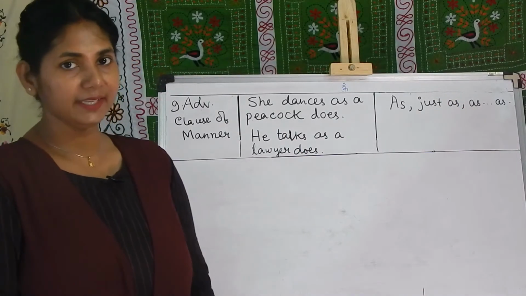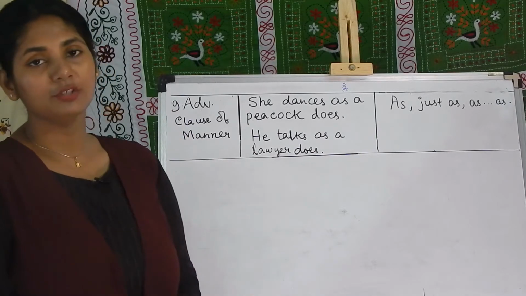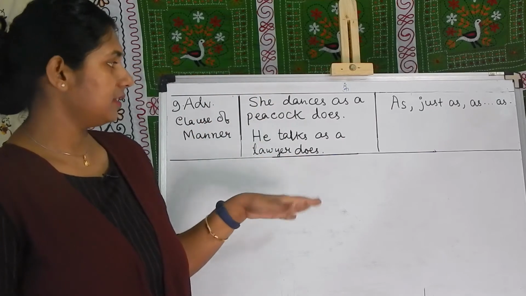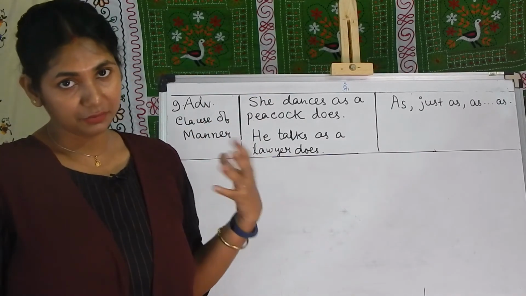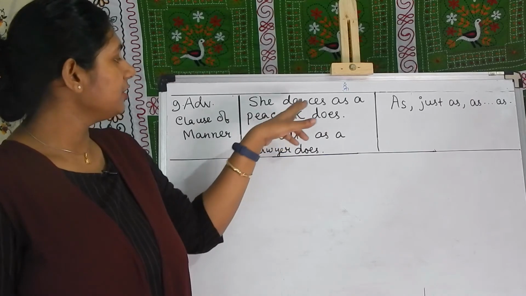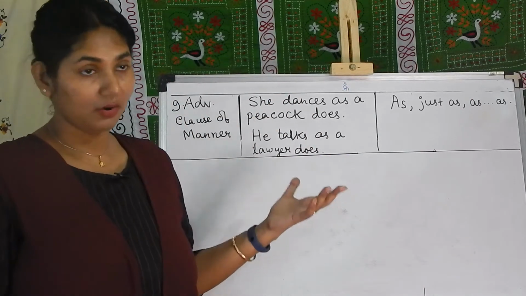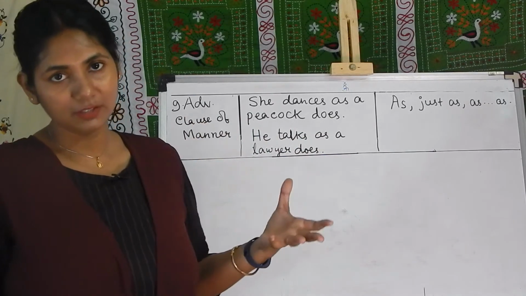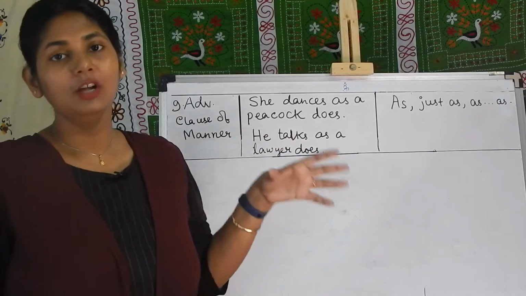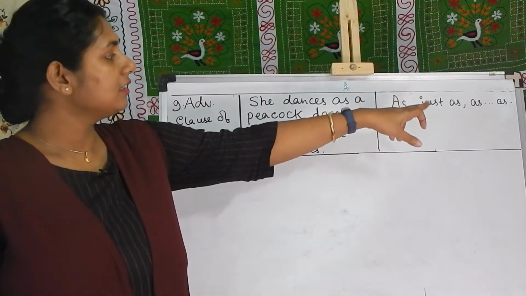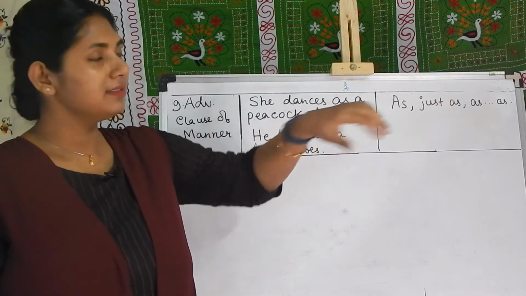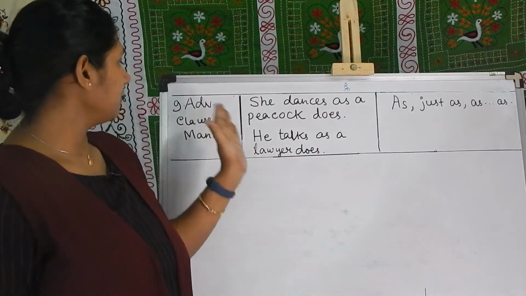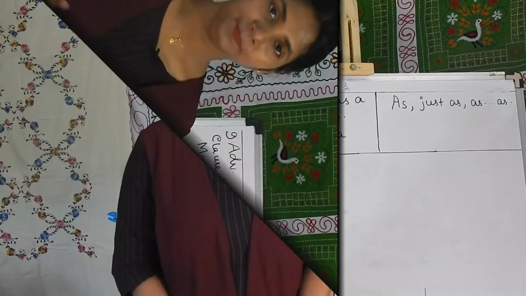Last but not the least is adverbial clause of manner. She dances as a peacock does. So here the manner is represented by the sentence. She dances like whom? Like a peacock. He talks as a lawyer does. He talks just like the manner of a lawyer. So, as, just as, these are all the conjunctions which are used in adverbial clause of manner.